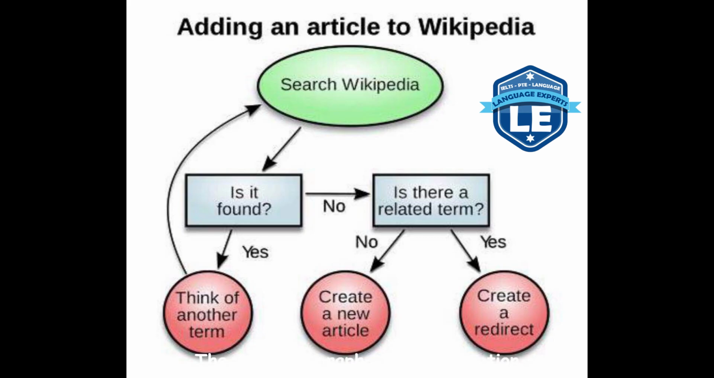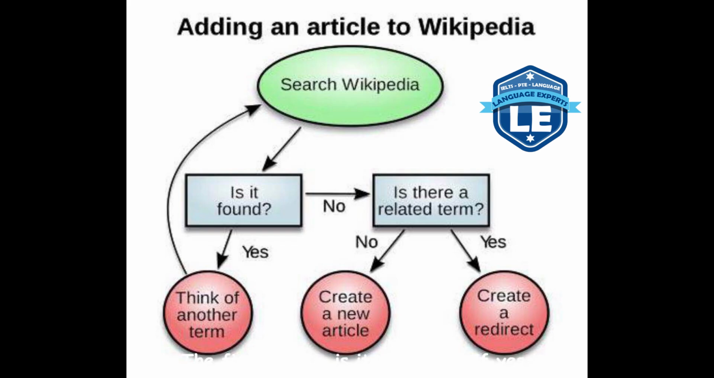The following graph gives information about adding an article to Wikipedia. The steps include searching Wikipedia, thinking of another term, creating a new article. According to this graph, the first step is searching for Wikipedia. After that, there are two questions.